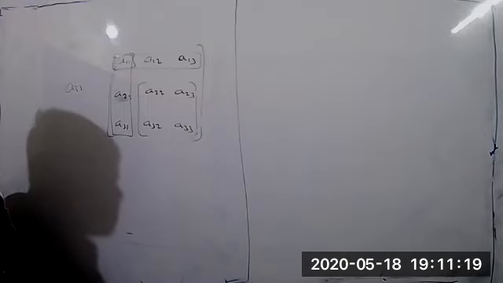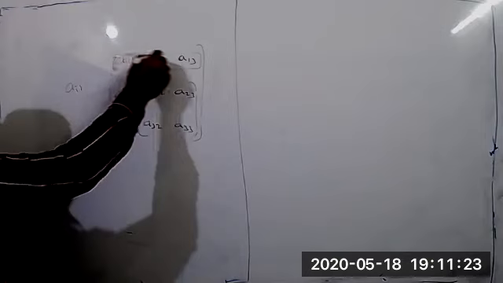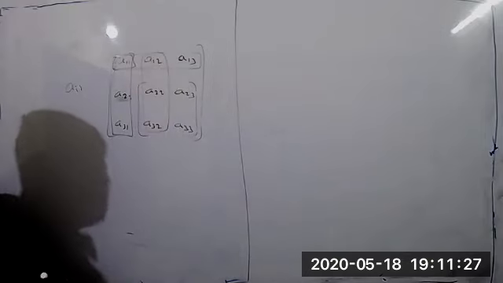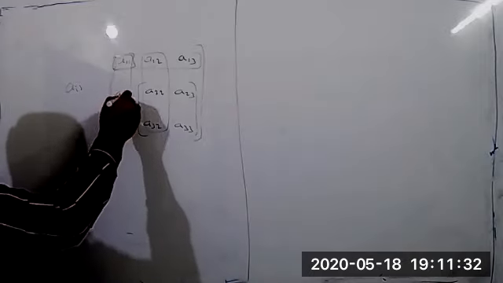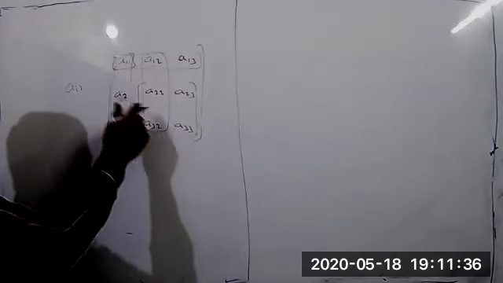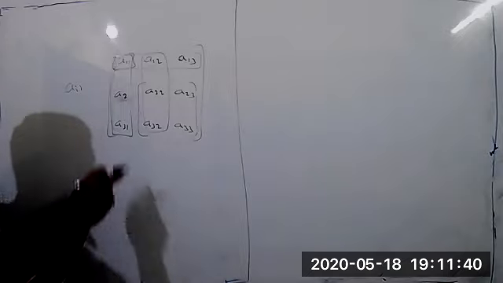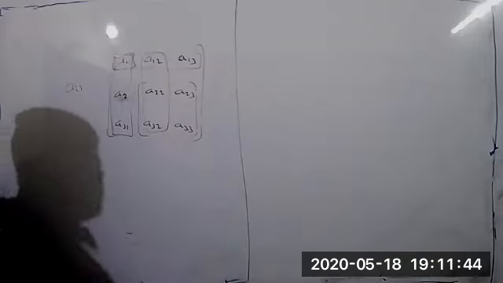The same is done for the second element. A12 belongs to the first row and second column. We remove that row and column, and the remaining elements are A21, A23, A31, A33. The determinant of these four elements is called the minor of A12.